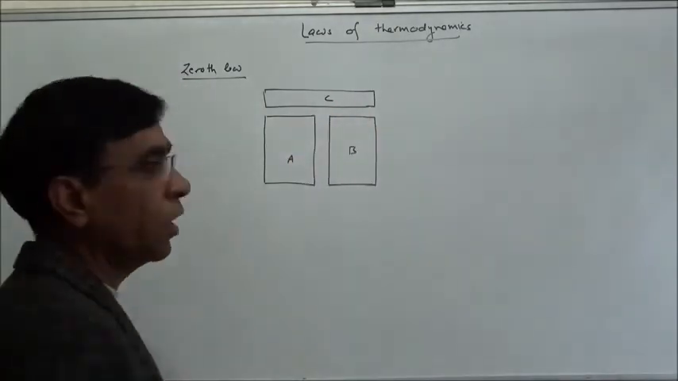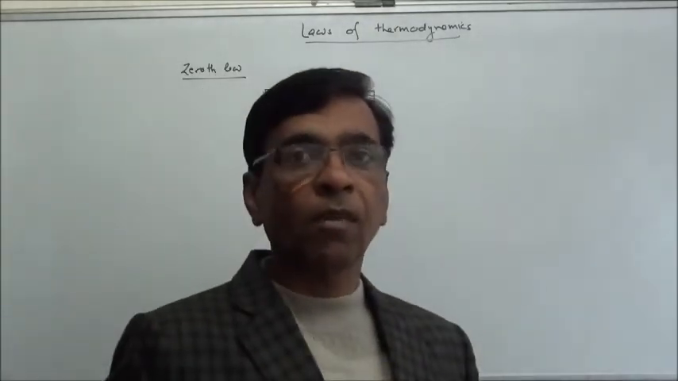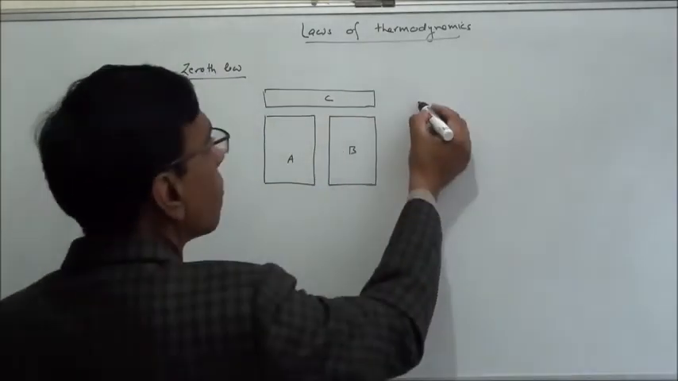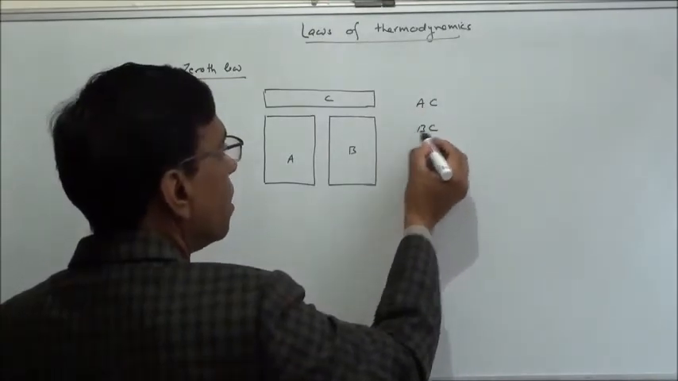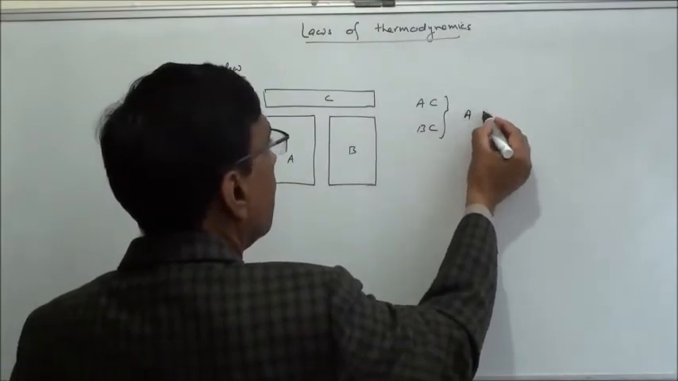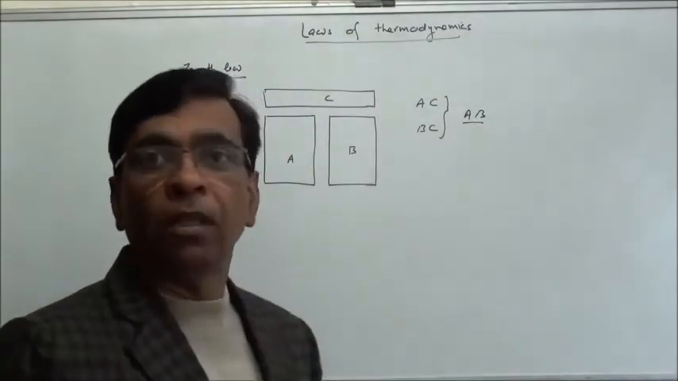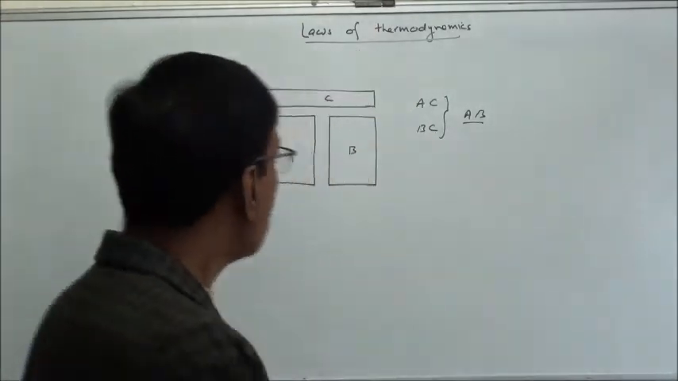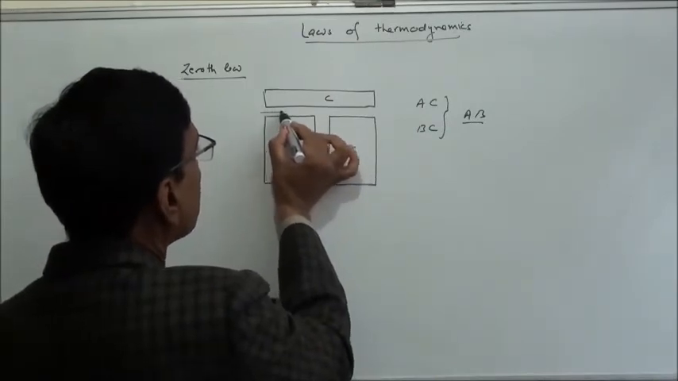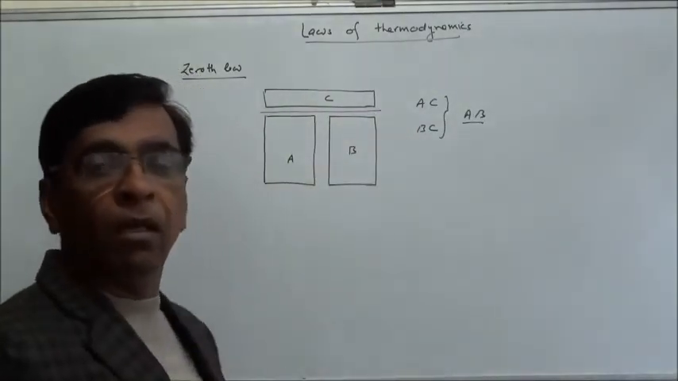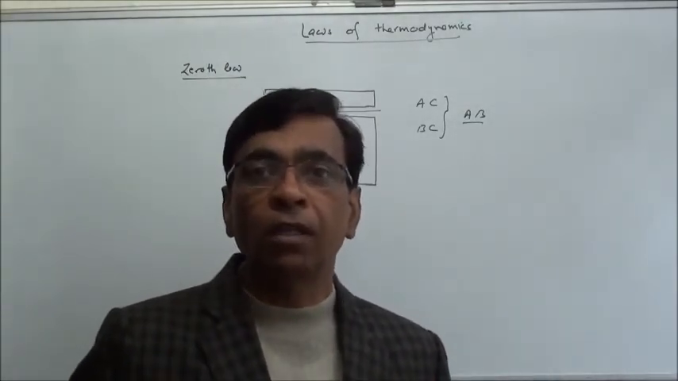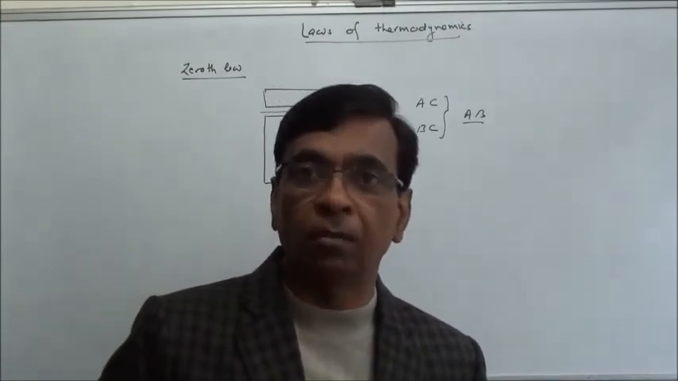Let me take three bodies A, B and C. The law states that if A and C are in thermal equilibrium, and B and C are in thermal equilibrium, then A and B will also be in thermal equilibrium. When we say A and C are in thermal equilibrium, it means they are separated by a medium which allows heat transfer. They are in contact, or we call it a diathermic wall, through which heat can be transferred.